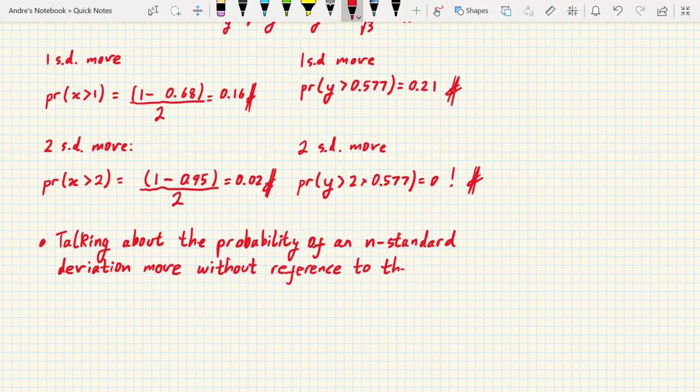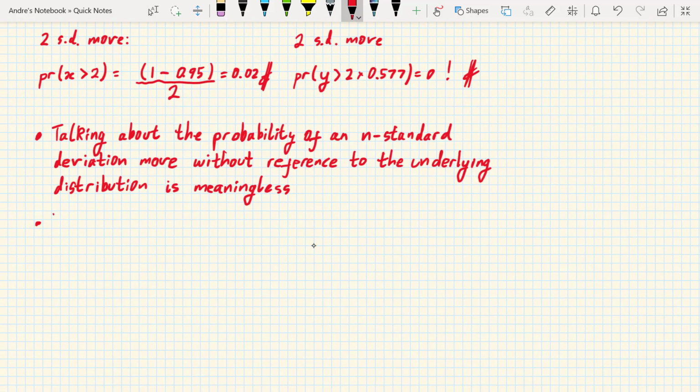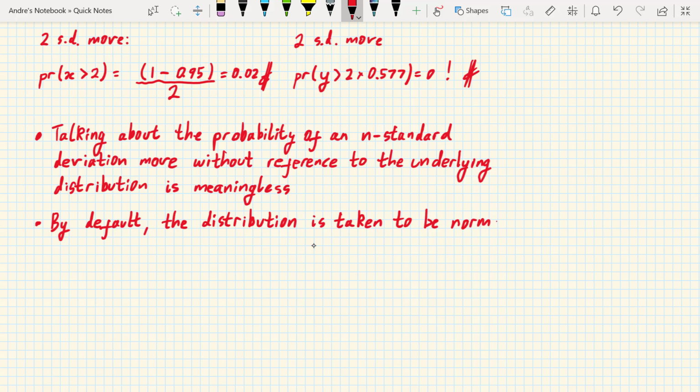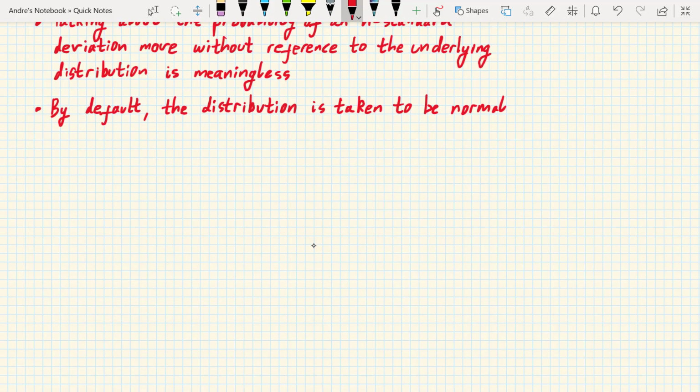What all this illustrates is that it doesn't make sense to talk about an n standard deviation, in particular a 25 standard deviation move, without reference to the underlying distribution. For several reasons, if the distribution isn't mentioned, then it's assumed to be normal. So now we can refine our question.